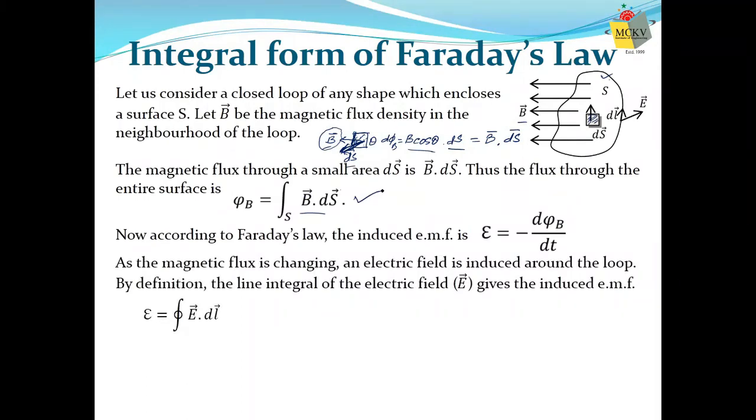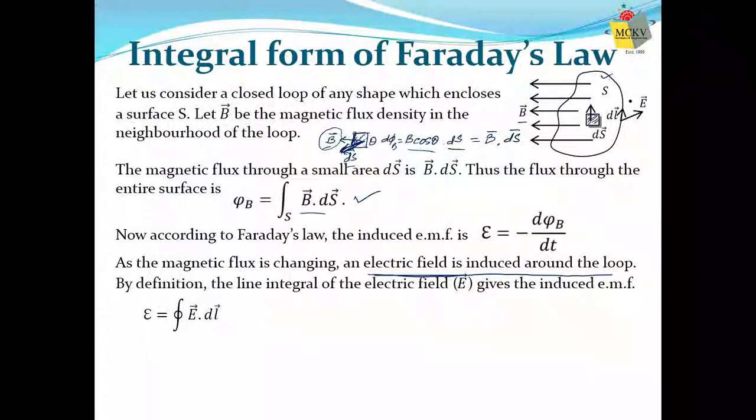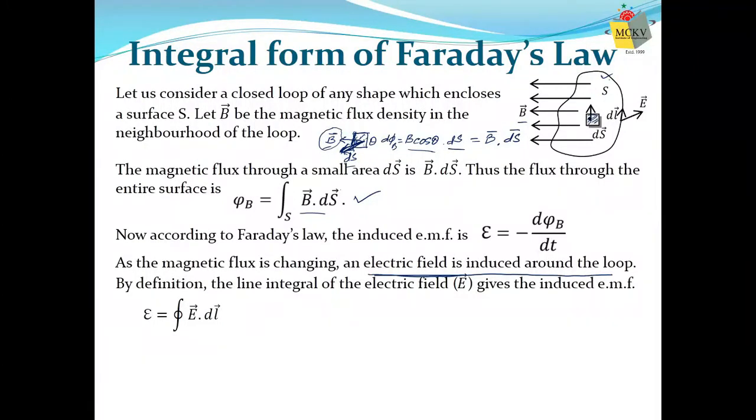If you remember your class 12 electrostatics, as the magnetic flux is changing, here we get an electric field which is induced around the loop. So since an EMF is induced, somehow an electric field is generated, but we need to connect this EMF with this electric field. How will you connect it?